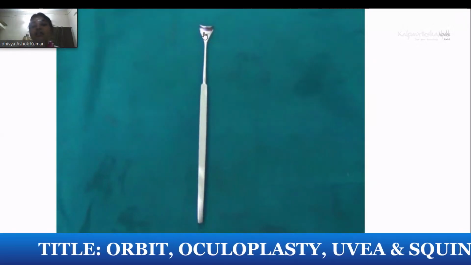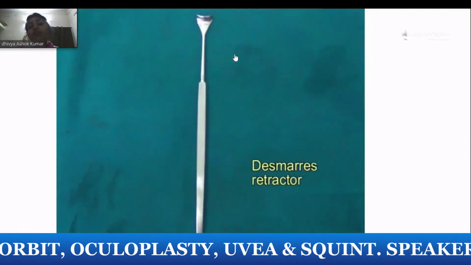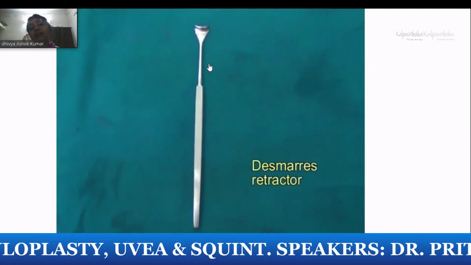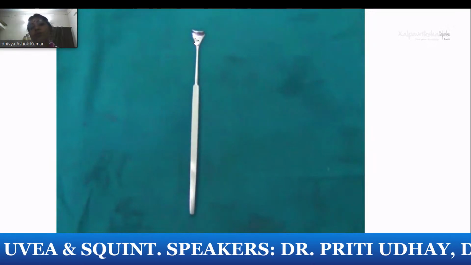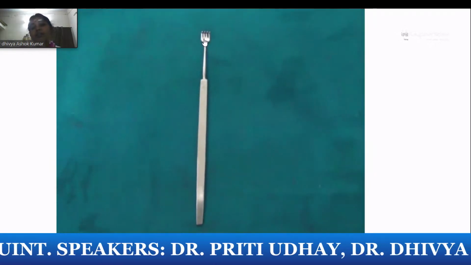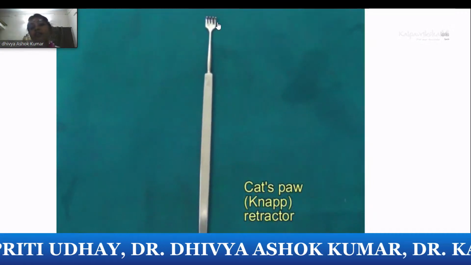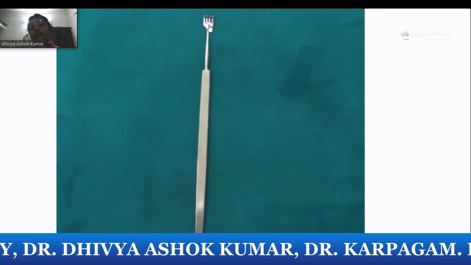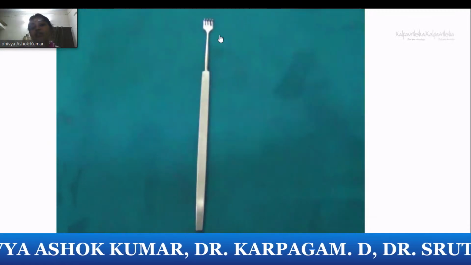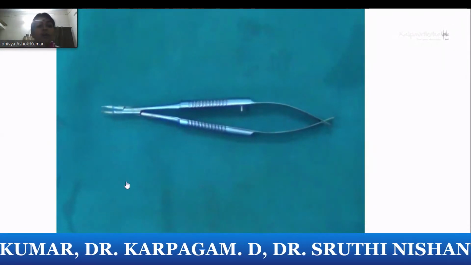And this is a retractor. This is a Desmarres retractor. You have various sizes of Desmarres retractor. Retract the soft tissue, non-traumatizing type. And this is the NAPS cat's paw. So it is a little bit traumatizing, especially to retract in soft tissue or PCR procedures where you retract. This has got the paw of the cat.